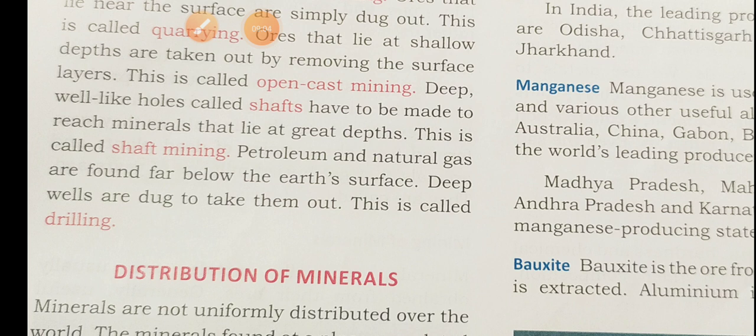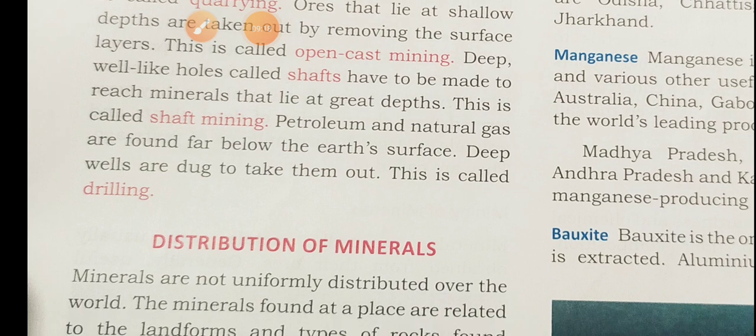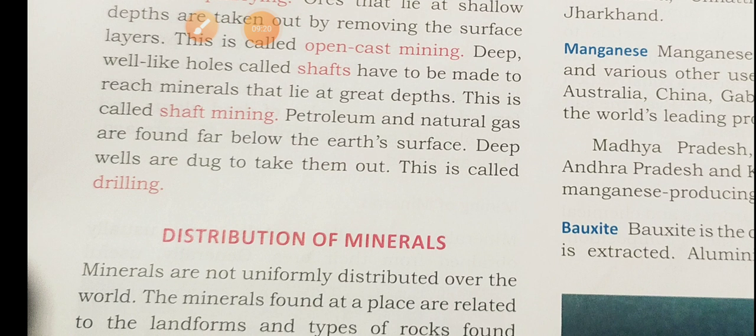And then the next one is shaft mining. We can make deep wells or deep holes in the earth surface and through that we can take out the minerals. This process is called shaft mining. And drilling, petroleum and natural gases, for taking out we have to go so deep. So for taking out we have to make deep wells. So this process is called drilling.